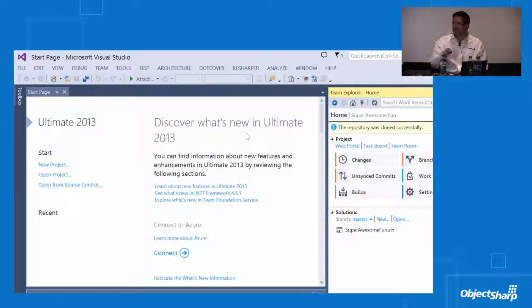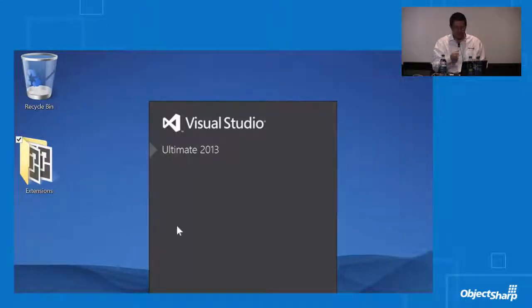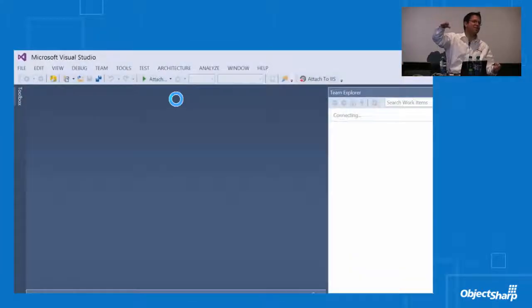In the TFS world, and Dave's going to tell you a little more about this, it's not an either or. You can choose one or the other, but you're not forced to go down the Git route. This is really about recognizing broad community trends and offering options, much like web forms versus MVC. But for all you web folks, MVC is the right way, right? Just checking. All right, we got our repository down.